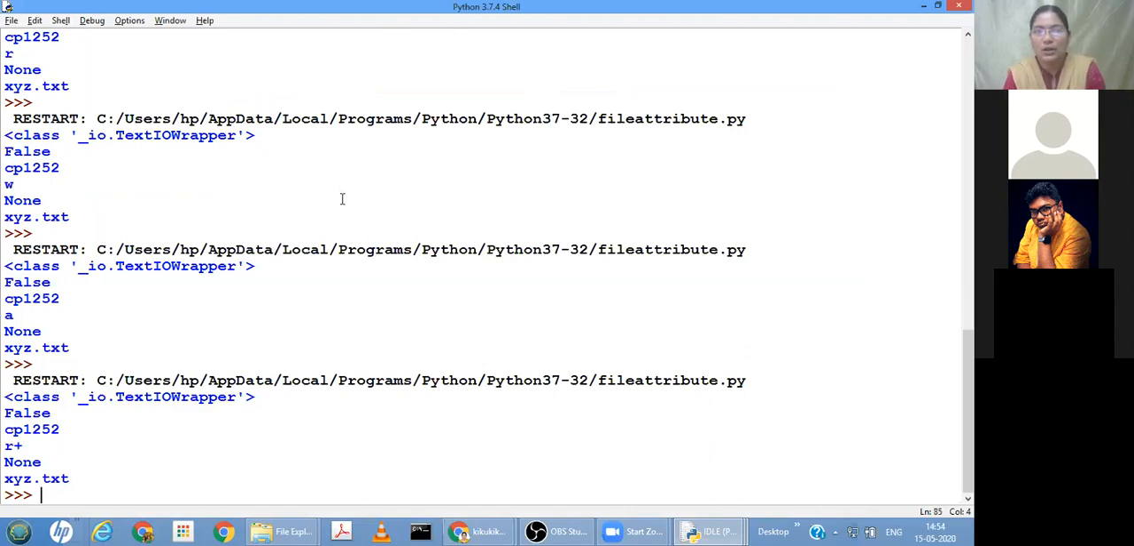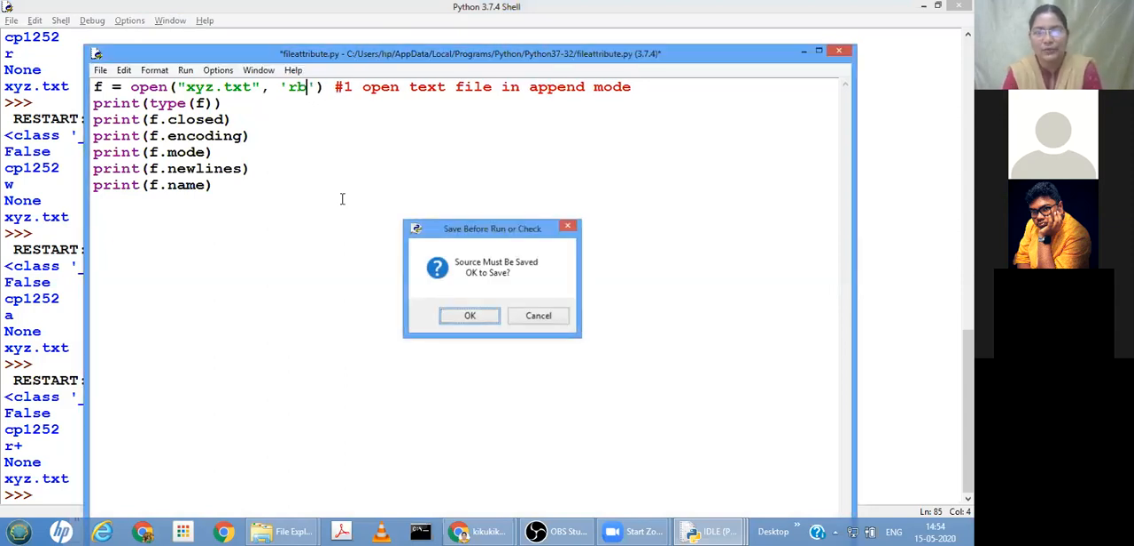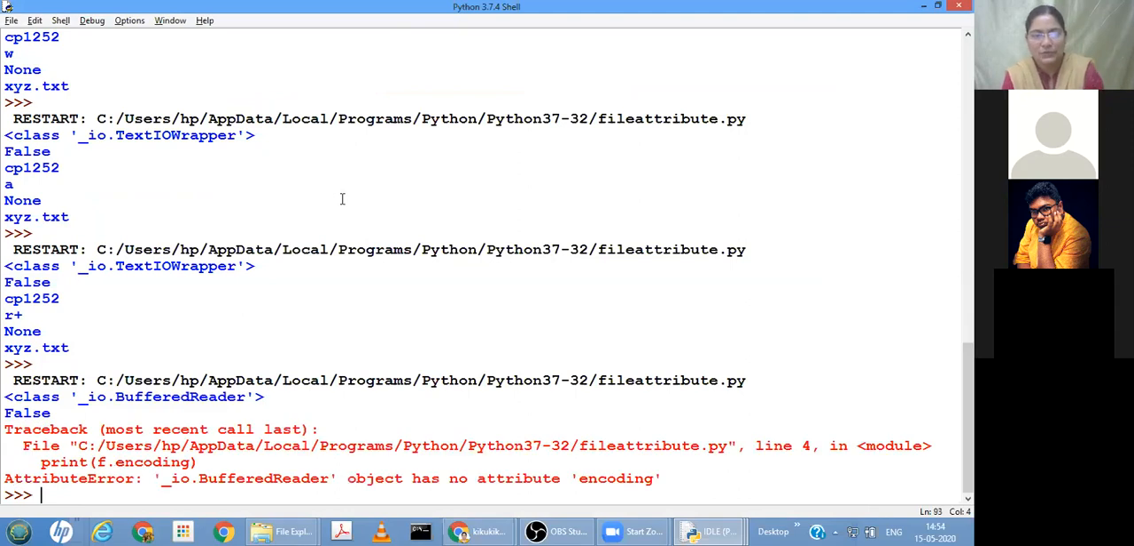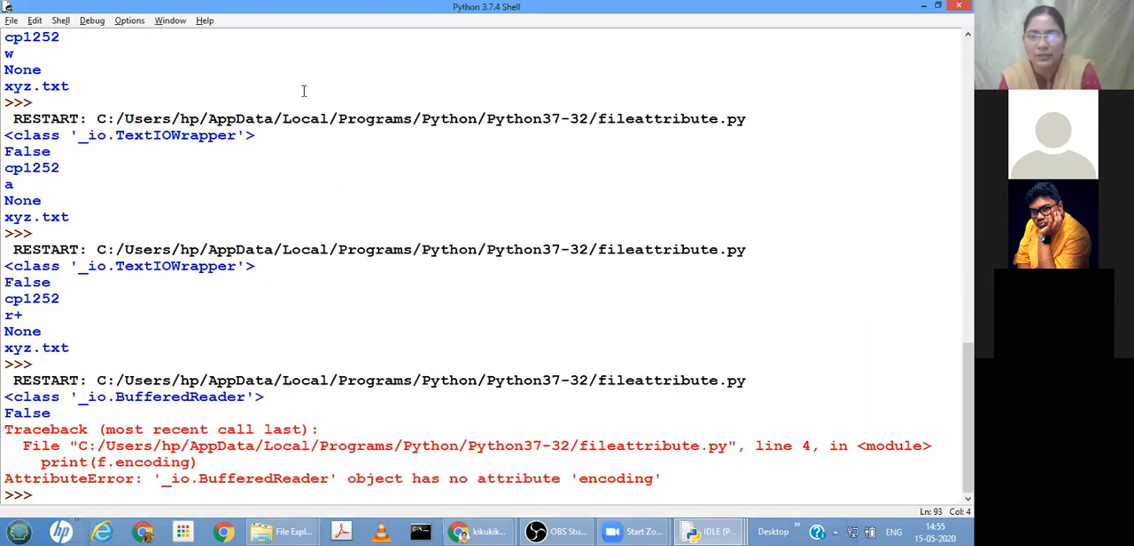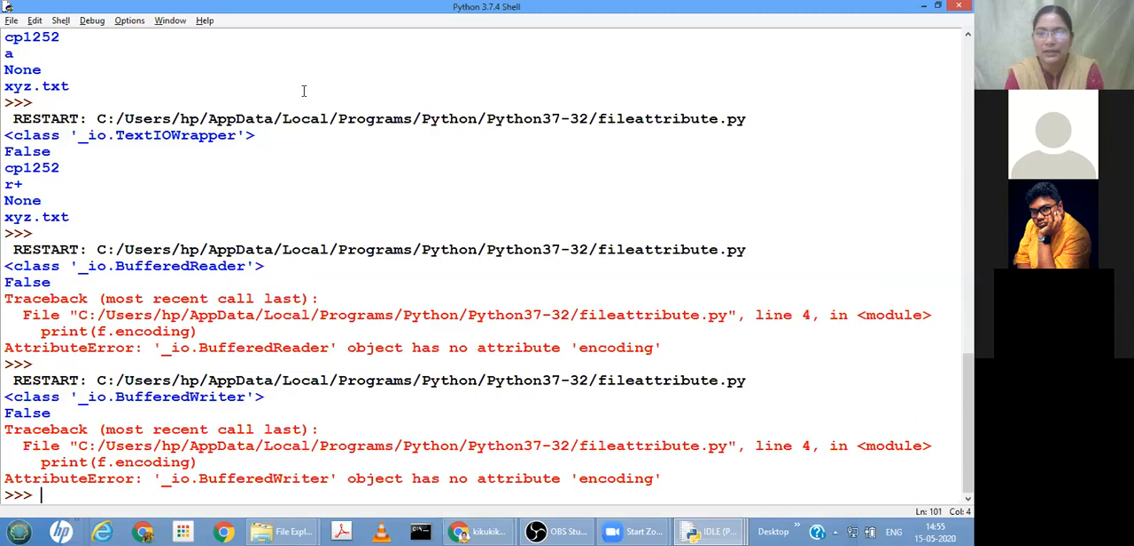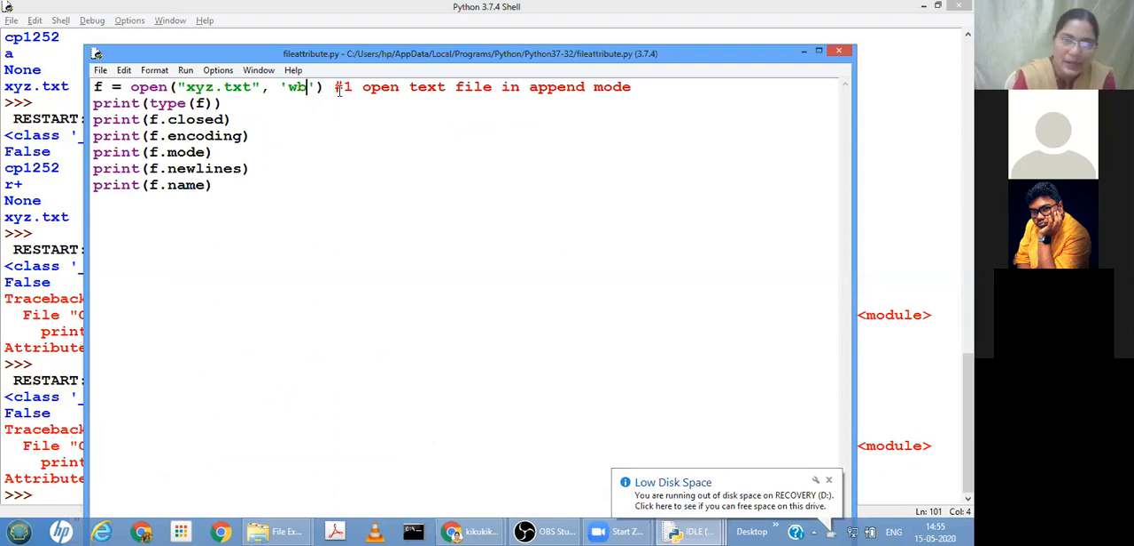Got it? So these are all text modes, right? If it is opened in RB, that is reading a binary file, BufferedReader. So what is the type here? BufferedReader. See, BufferedReader has no encoding attribute. Encoding is for text files only. Got it? This is BufferedReader. If it is opened in WB mode, whenever we are using binary mode, you will get this error, because encoding is not a part of a binary file. Next one is append mode, appending in the binary file.